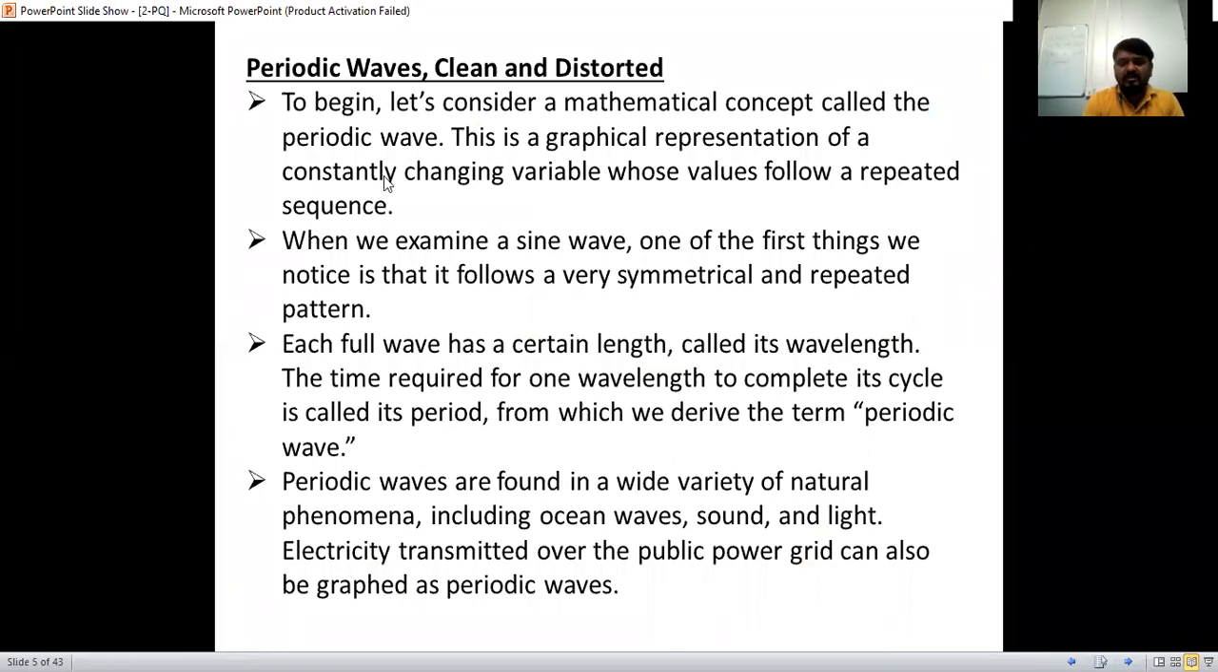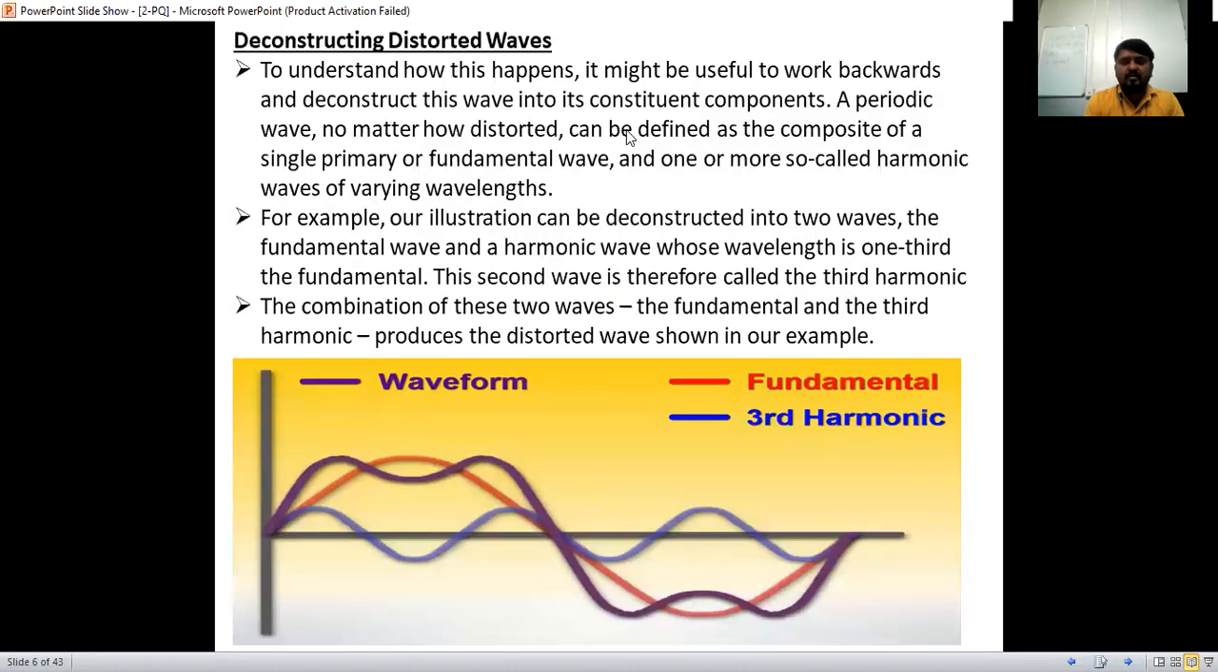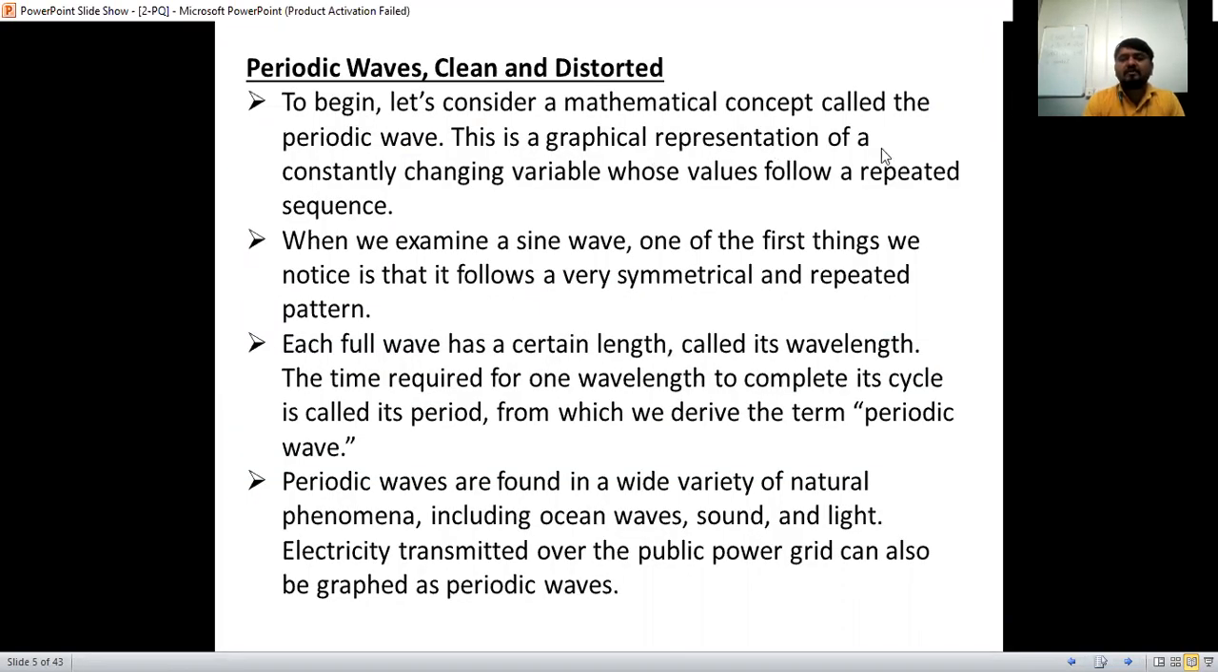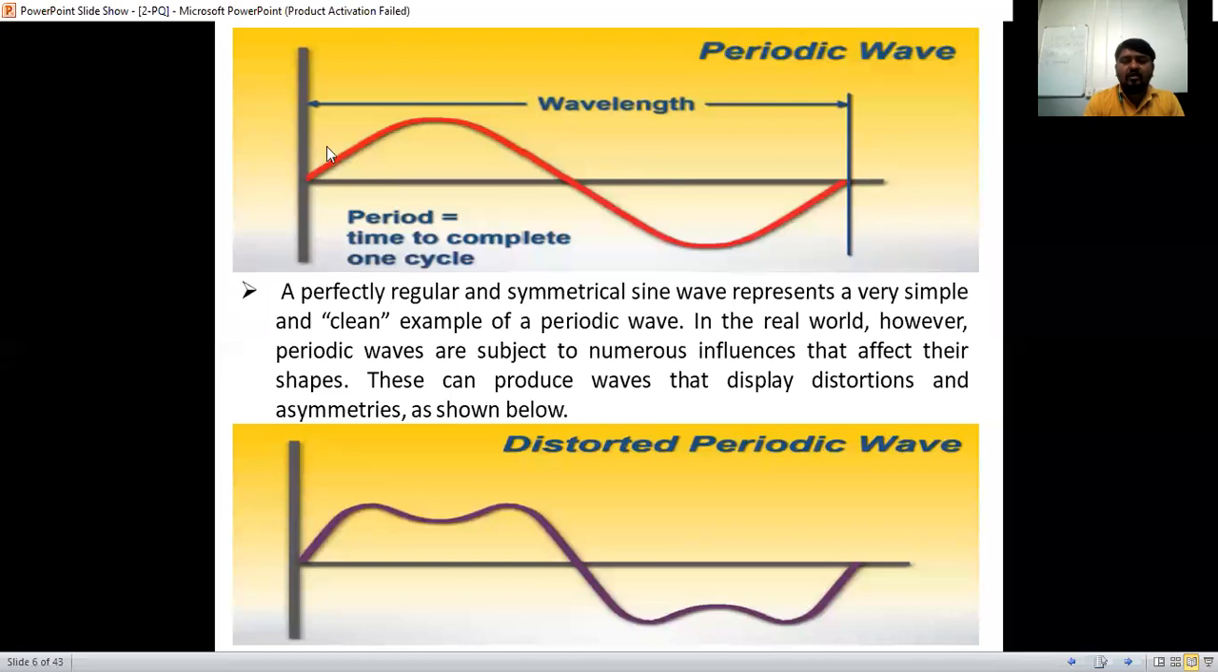We have already considered this one. This is the graphical representation of a constantly changing variable whose values follow a repeated sequence. Here I have drawn only one cycle, but n number of cycles can be drawn. For every second, how many cycles does it complete? That is called frequency, equal to the number of cycles completed per second. It is inversely proportional to the time period.